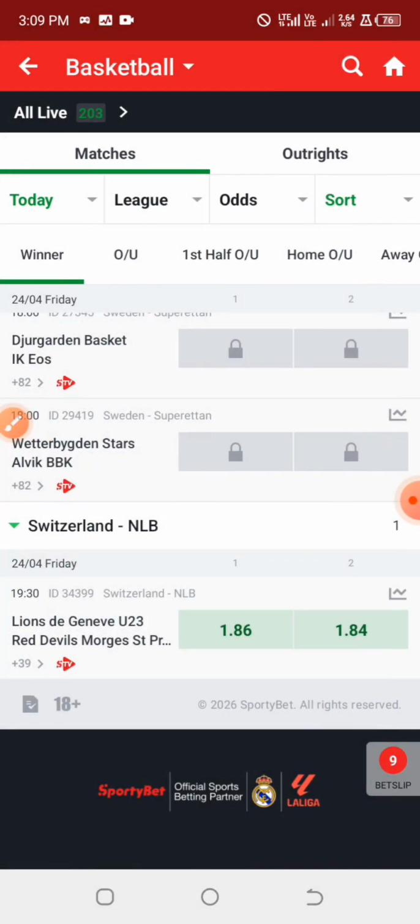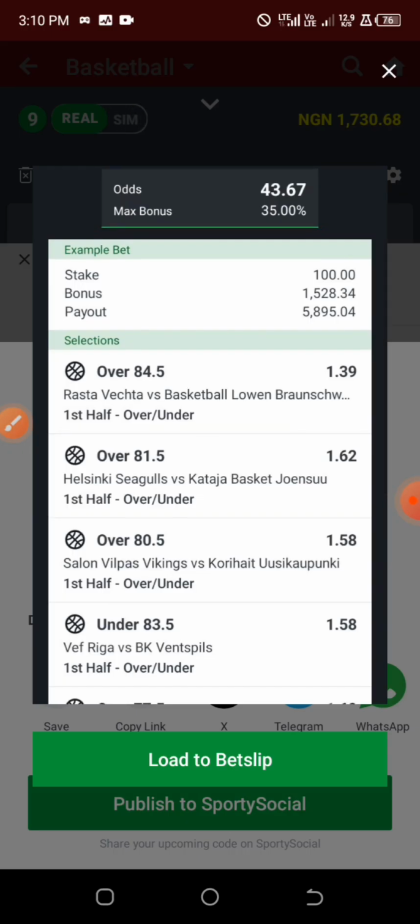And we have 9 games. For this edition we're able to generate 9 games. So we got 43 odds with these 9 games, just 9 games predicted as first half, over or under.